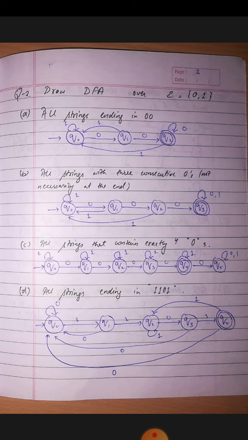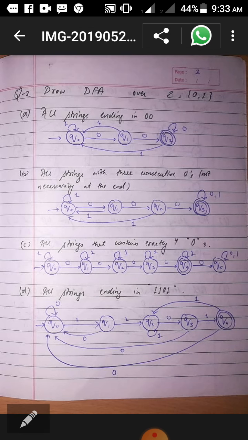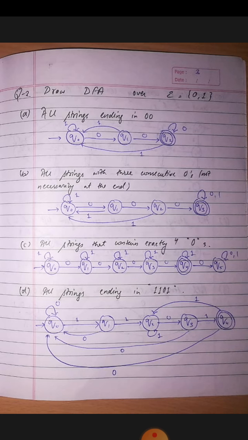Next question is all strings with 3 consecutive zeros, not necessary zeros at the last. What is this? Not necessary. I think it means not necessary at the end. It is not necessary that 0 should be at the end, but there should be 3 consecutive zeros.